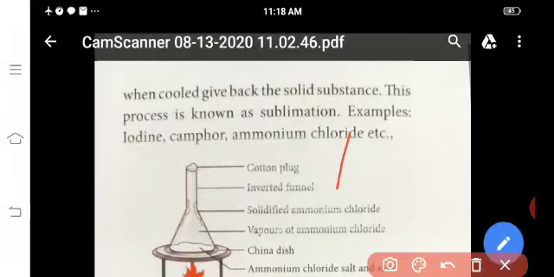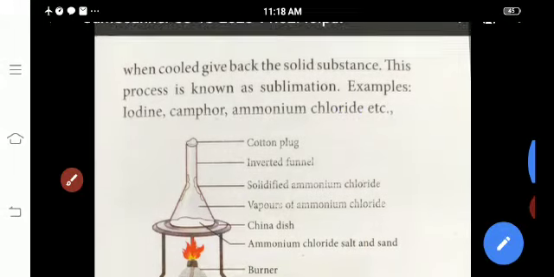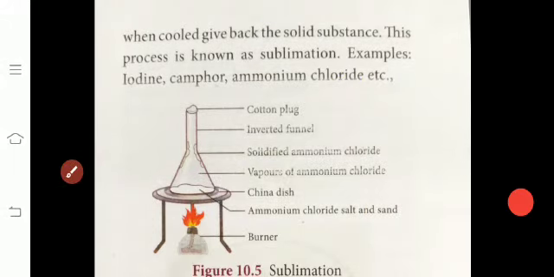Then solidified ammonium chloride and vapors of ammonium chloride. Then the China dish, with ammonium chloride salt and sand.